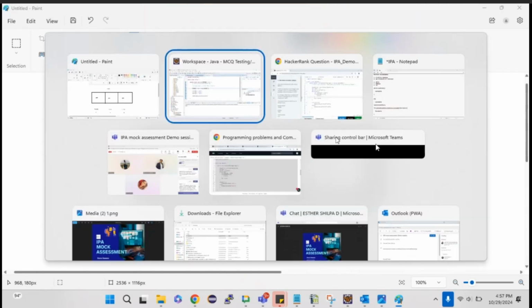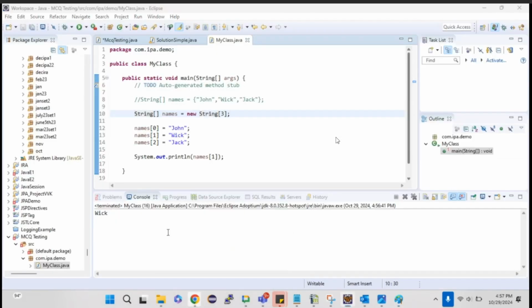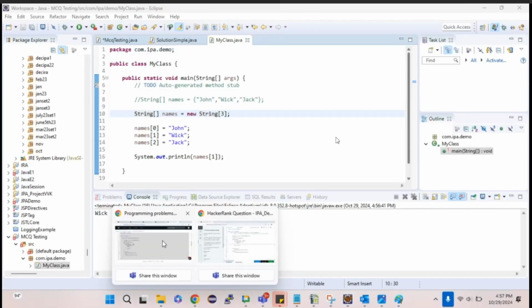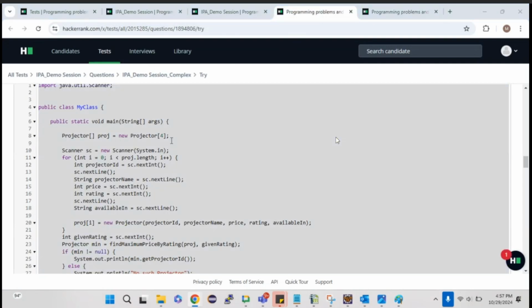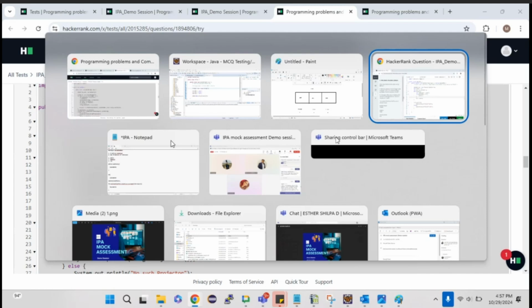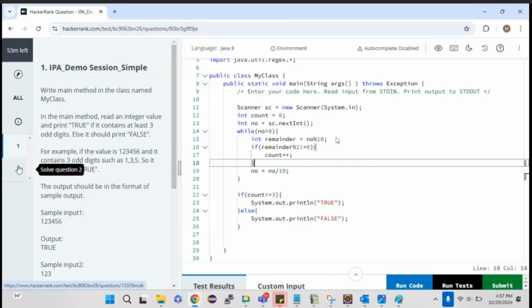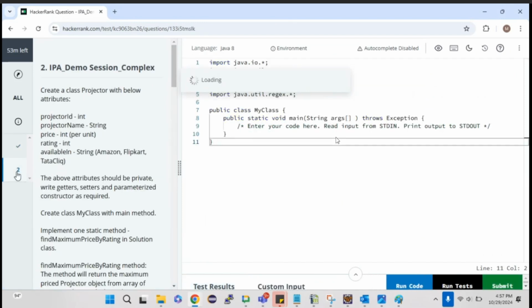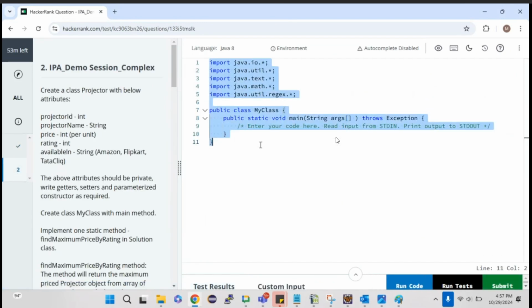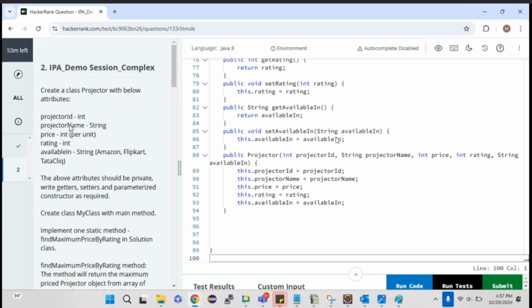So we can go to the examples right away. To save time, instead of writing all these things, let me just put it over there. So all test cases passed. Let me just go to the next one. Okay then. So here, as you could see, this is a complex question.